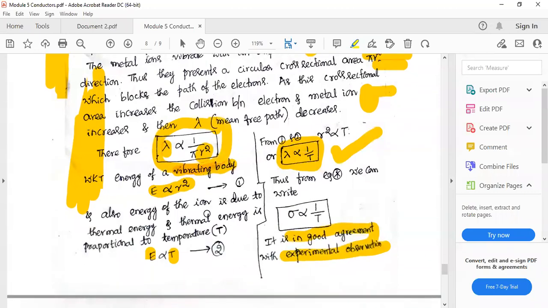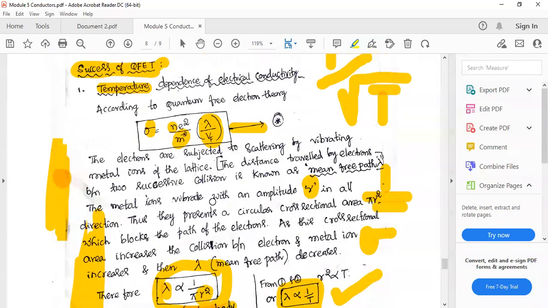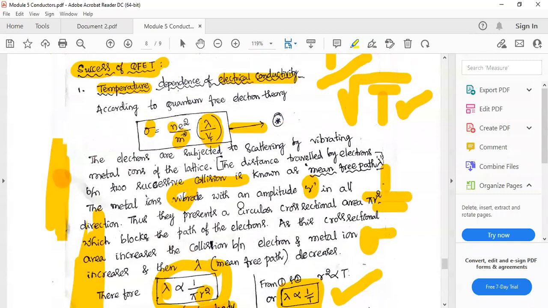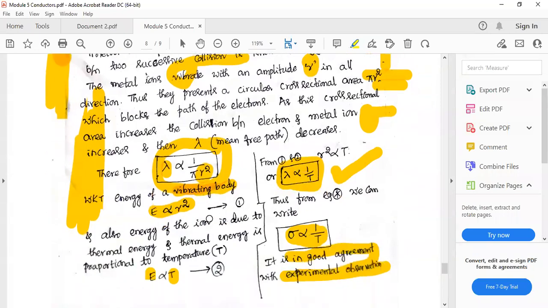Okay. This solves the temperature dependence of conductivity problem, which was there in classical mechanics. I will sum up. According to classical mechanics, this conductivity is inversely proportional to square root of T. But experimentally, it has been observed that this conductivity is inversely proportional to T. And according to quantum free electron theory, this lambda now becomes inversely proportional to T. Hence, this solves that problem also.